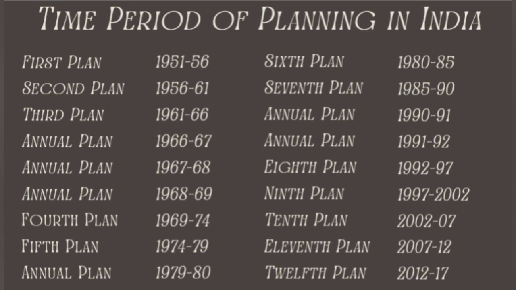Then on January 1st, 2015, the Planning Commission, the 5-year plan, was changed to Niti Aayog, that is National Institution for Transforming India. So the first part of this chapter is over.